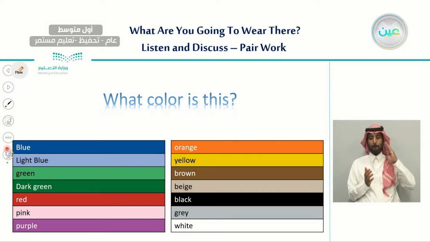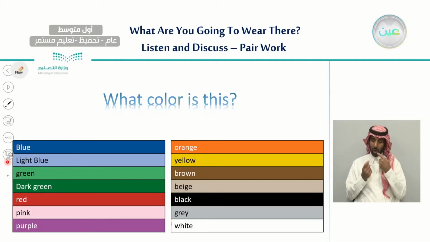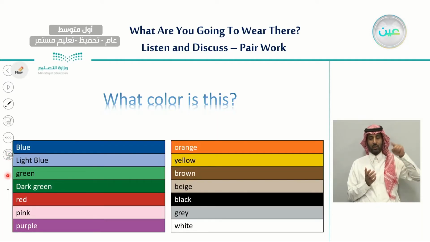Blue, light blue, green, dark green, red, pink, purple, orange, yellow, brown, beige, black, gray, white. So here we have different colors.